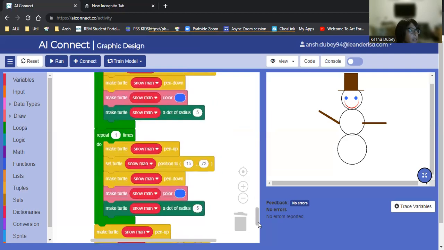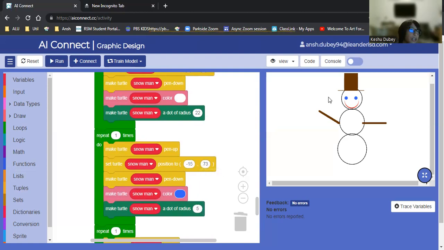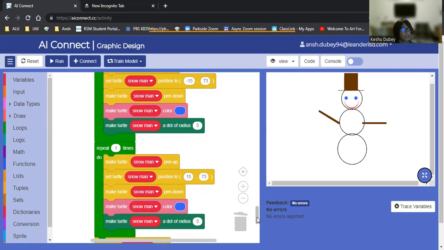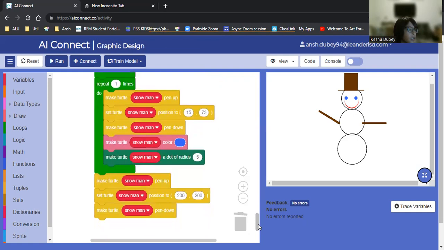Now for the two eyes, this is the first eye. It's this left one. You take it to an x-axis of -15 and a y-axis of 73, right here. The color is blue and the dot radius is 5. It's much smaller than the mouth. And then for the next one, it's the same exact thing, except instead of -15, it's +15, so it can be on the other side. And then this code here isn't random. It takes the turtle, like the pen, away from the screen so that you don't see it anymore.